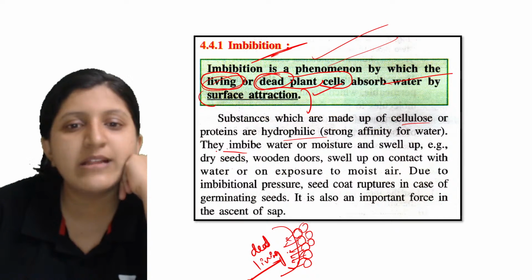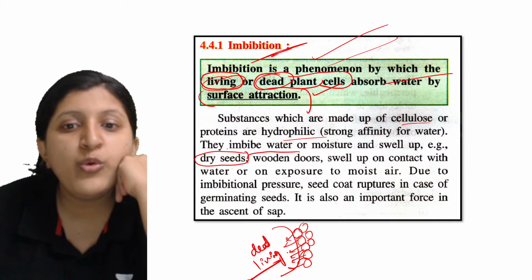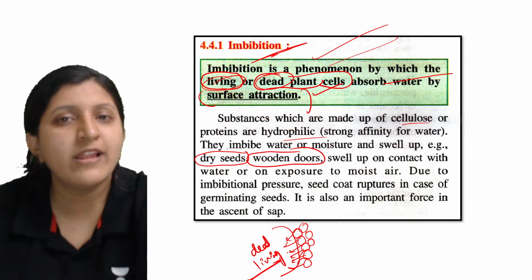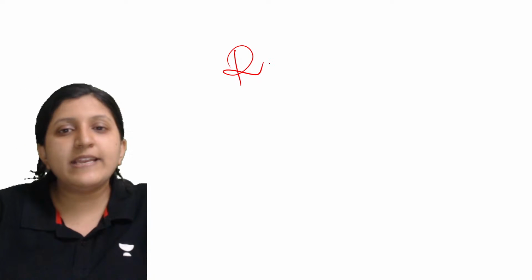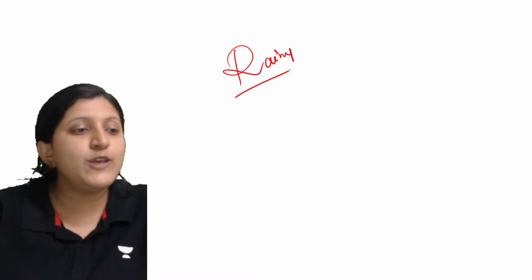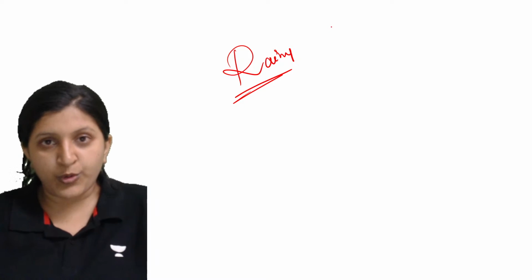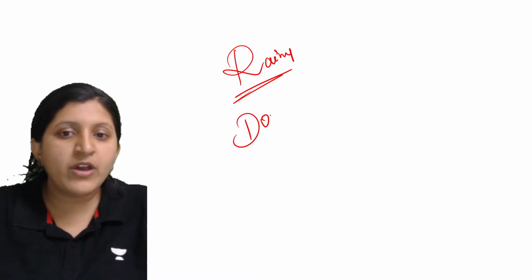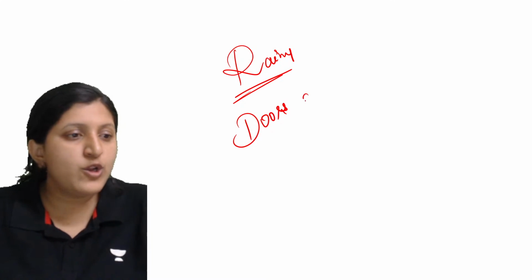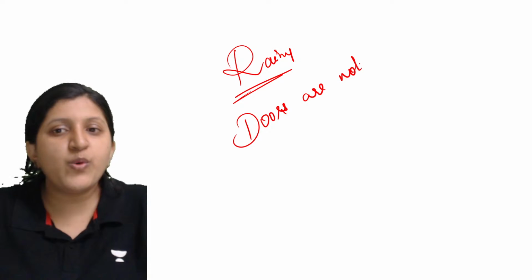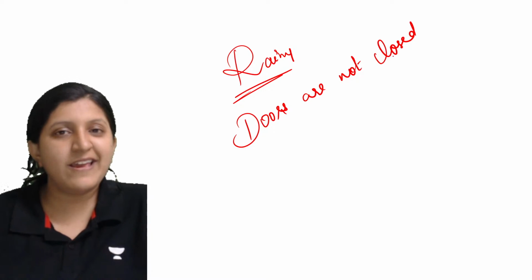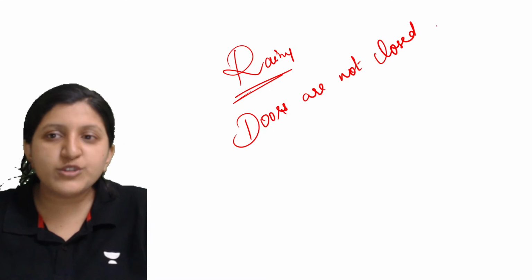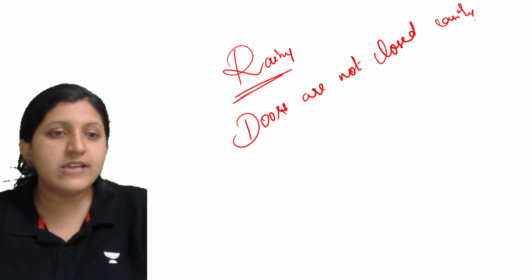Examples we can say are dry seeds and wooden doors. Usually in rainy season, if you observe, what do you find? Basically you cannot close your door. Doors are not closed easily. You can see a clear swelling that has happened in the doors. So what is the reason?